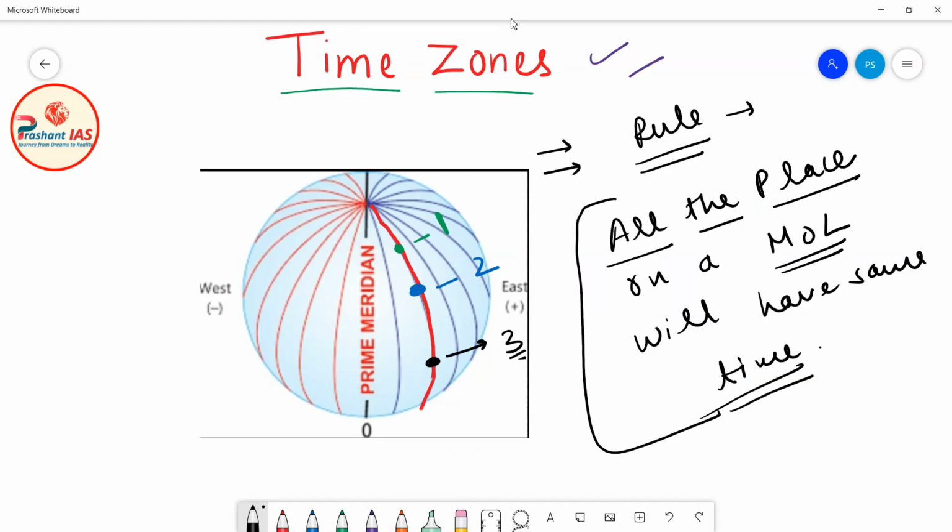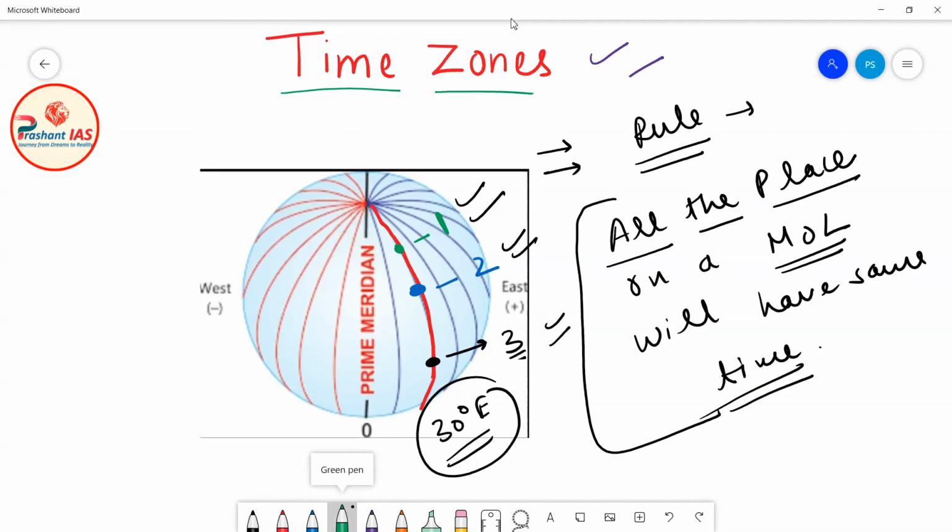Here you can see that this red line is the 30° east meridian of longitude, and place number 1, place number 2 and place number 3 are all lying on the same meridian of longitude, that's why the time will be the same on all these three places.